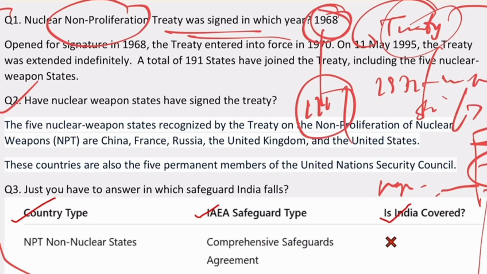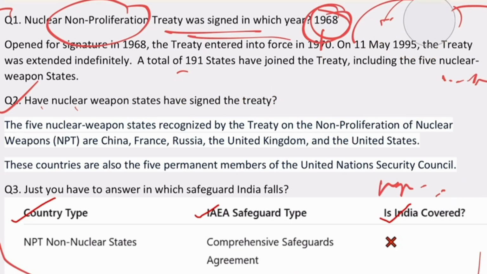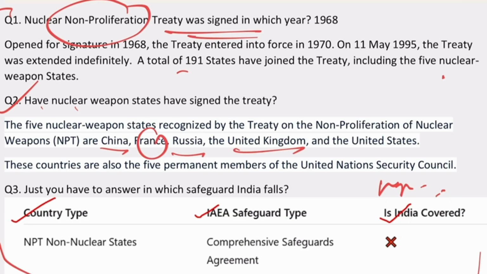Now the second statement says, have nuclear weapon states signed the treaty? So the answer is, definitely yes, because we have 5 important nuclear states. If you see here, we have 5 important nuclear countries which have signed this treaty: China, France, Russia, UK and US, right?